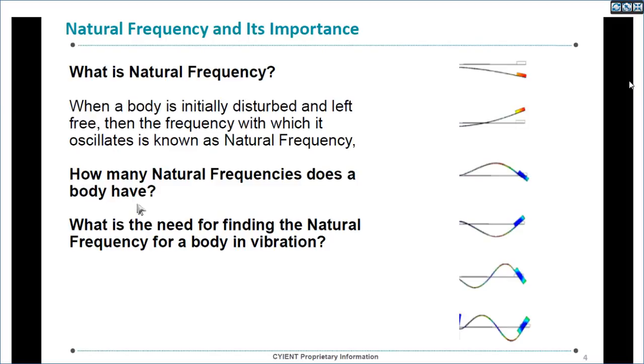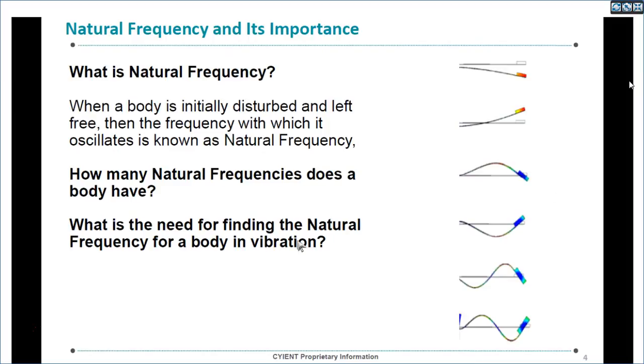So how many natural frequencies does a body have? The body might have n number of natural frequencies. For example, if you see the cantilever beam, it has various frequencies. These are some of the frequencies we have listed out here.